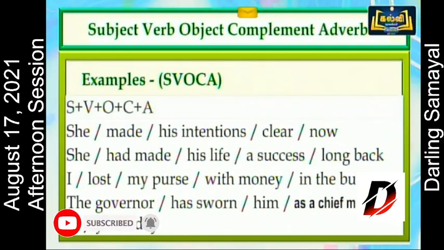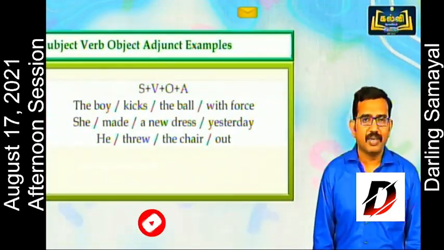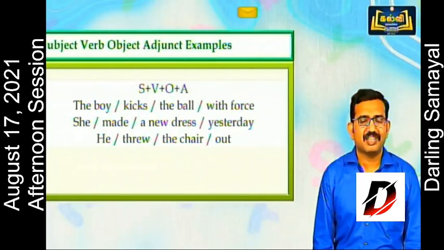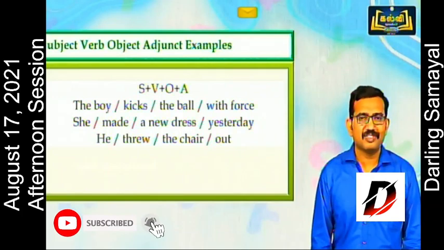I lost my purse with money in the bus. The governor has sworn him as a chief minister yesterday. SVOA pattern examples. The boy kicks the ball with force. She made a new dress yesterday. He threw the chair out.